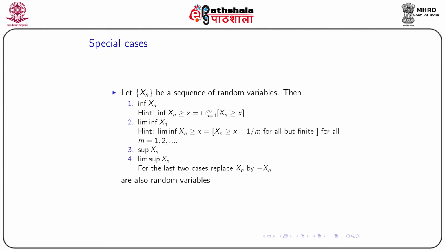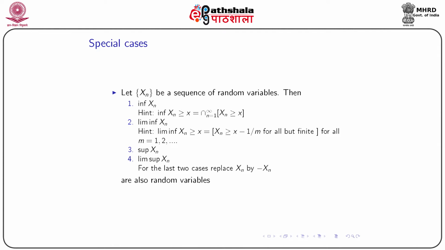To prove that the infimum of xn is a random variable, we can see that infimum of xn greater than or equal to x is nothing but the intersection over n from 1 to infinity of xn greater than or equal to x.